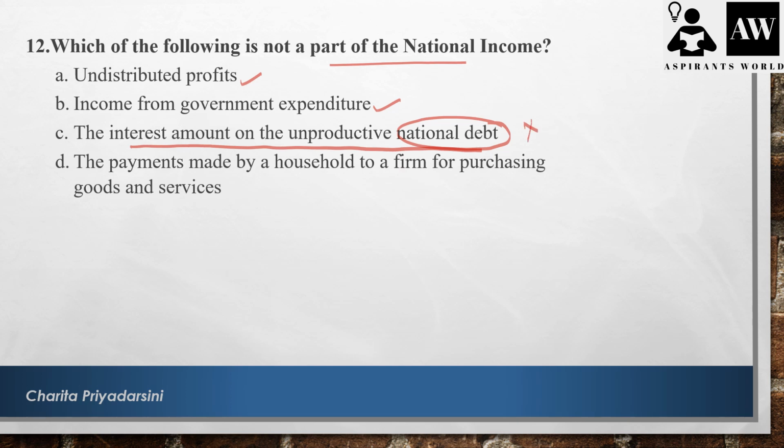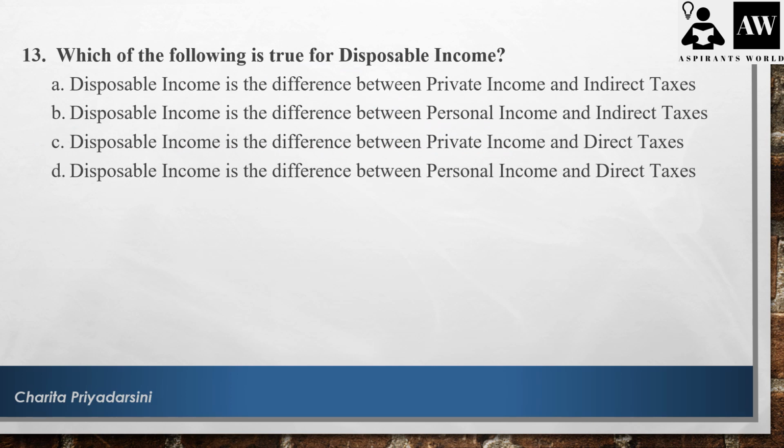income. And the payment made by a household to a firm for purchasing goods and services becomes a part of national income. They asked which is not a part, so this component is not a part of national income, so the answer is C. Which of the following is true for disposable income? The formula says the disposable income is nothing but the personal income minus direct taxes. So the disposable income is the difference between the personal income and the direct taxes. So here the answer is D.